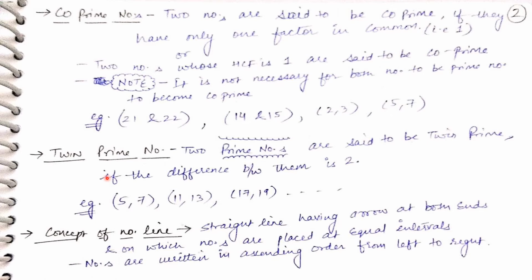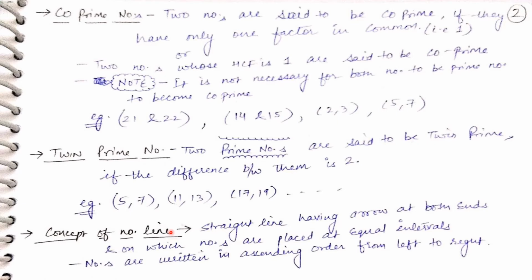In that we have real numbers and imaginary numbers. Then in real numbers we have rational and irrational. Then in rational we have integers and fractions. In integers we have negative numbers, whole numbers, and so on. It is just like branches of a single tree. Now, the concept of number line we have also studied in the last class.